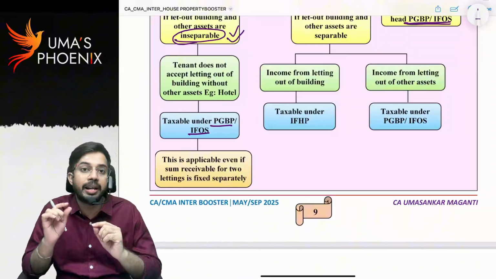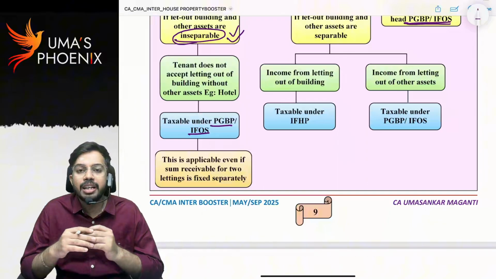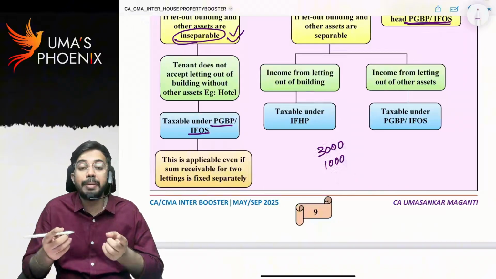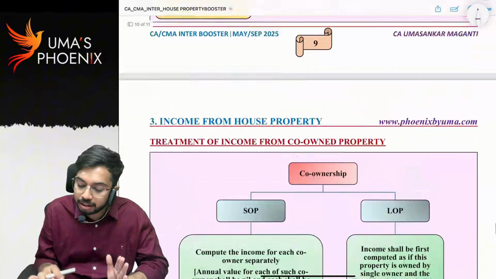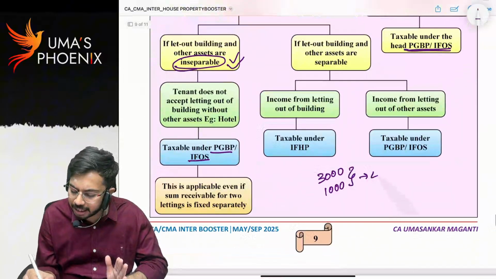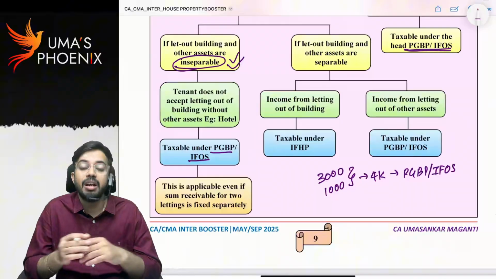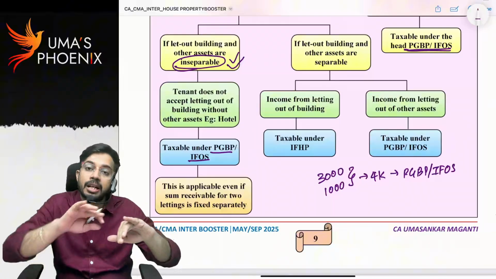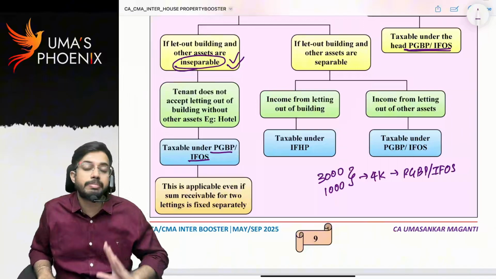Another critical point. I went to a hotel. He said, sir, for the room 3000 rupees, for assets 1000 rupees. That means he is bifurcating. Even though he bifurcates, still the total 4000 is taxable to the hotel under the head PGBP or IFOS, because composite rent is inseparable. Once composite rent is inseparable, even though a separate amount is charged for house property and a separate amount for other assets, the total amount is taxable to the owner under the head PGBP or IFOS.